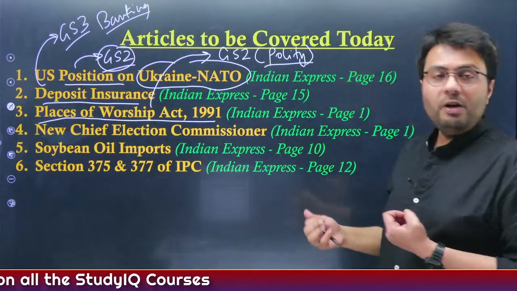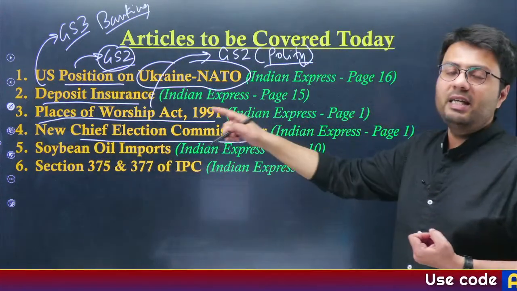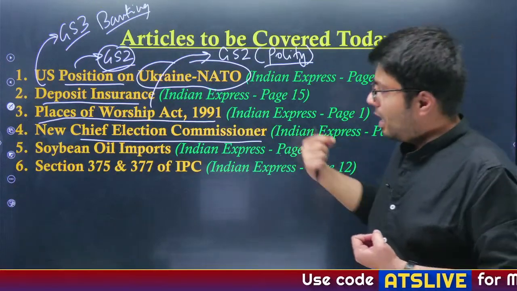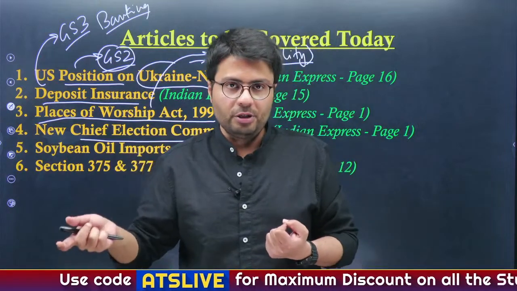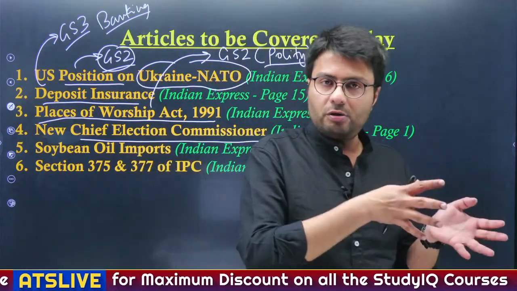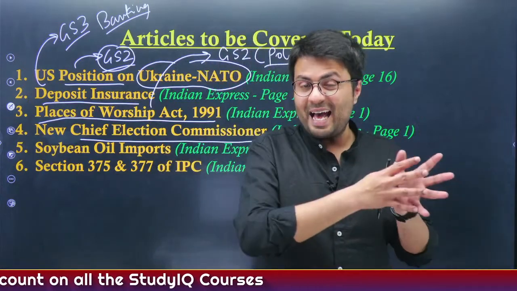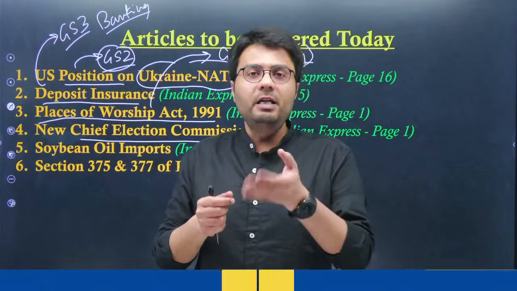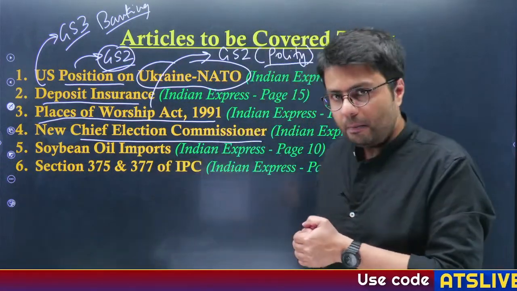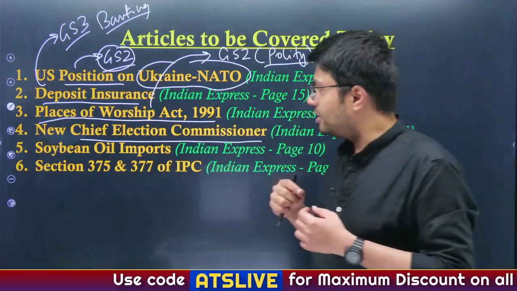Understood? Then we'll be understanding the process of appointing the new chief election commissioner, because yesterday government announced a new chief election commissioner and also announced appointment of a new election commissioner. So we'll try to understand how the process of appointment of election commissioners and chief election commissioner has changed over the years, and why Mr. Rahul Gandhi, who is leader of opposition in the Lok Sabha, has given his dissent when it comes to appointment of the new chief election commissioner.